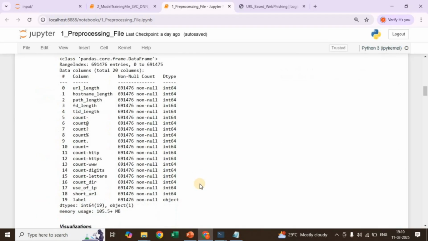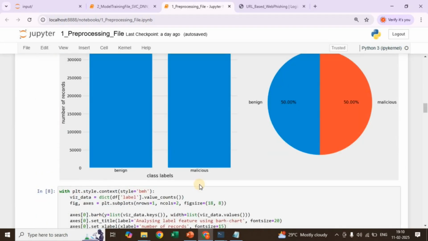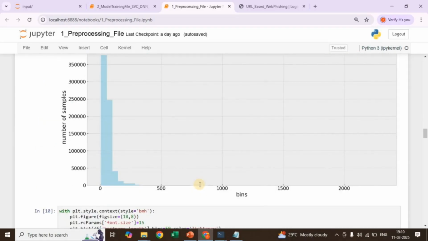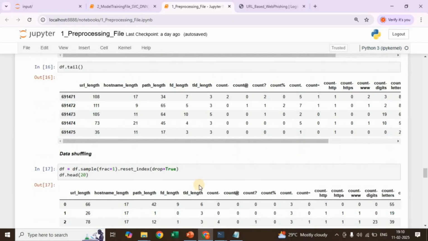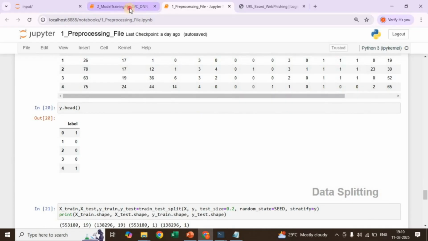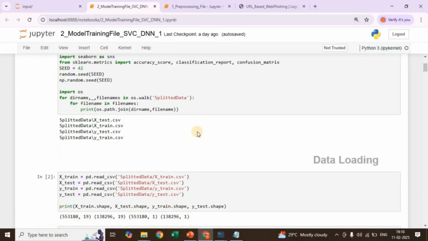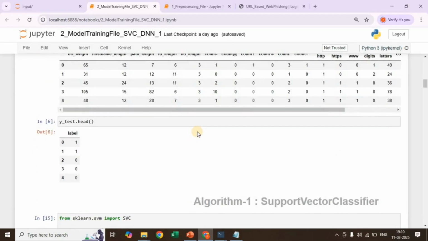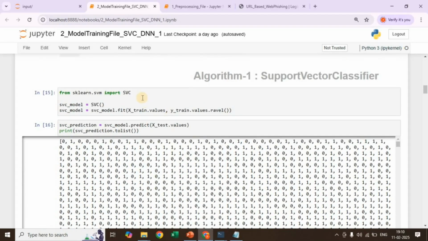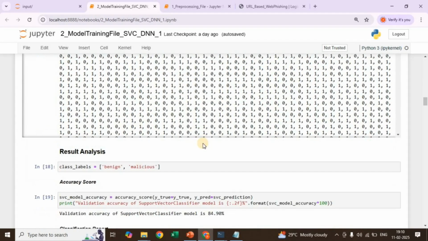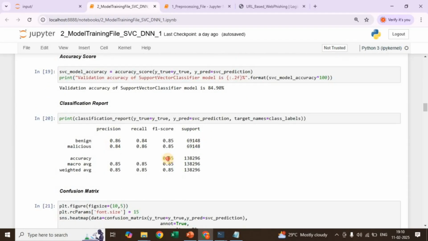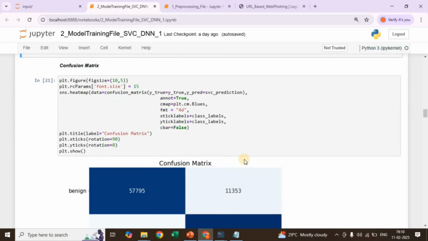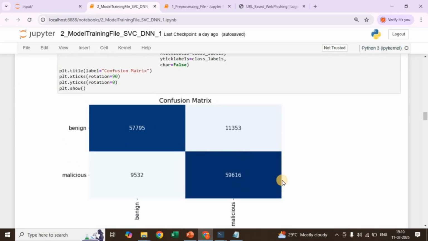Okay, and we are doing the data pre-processing, everything, along with data visualization. Then after that we are going for the training. In the training, we are splitting the data into 80 and 20%, and we give the test data to the SVC model, and we are getting an accuracy of 85%. It is less compared to the ANN model. Then this is a confusion matrix of the SVC model.